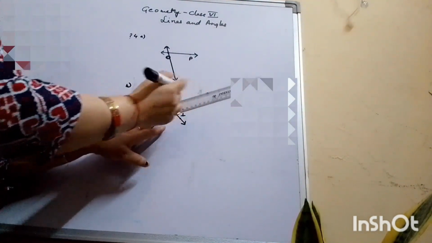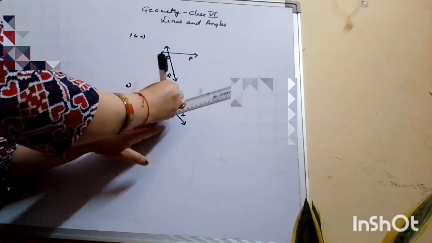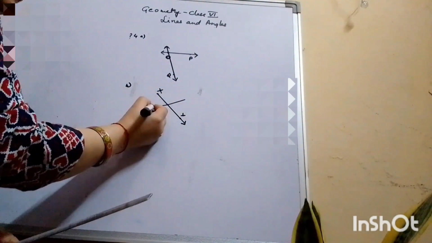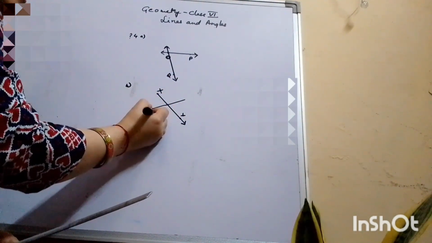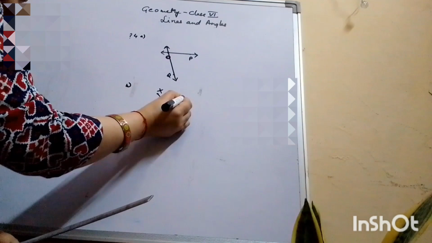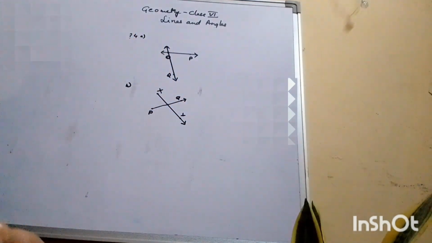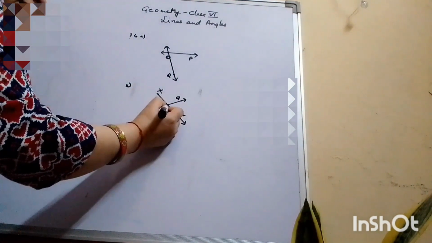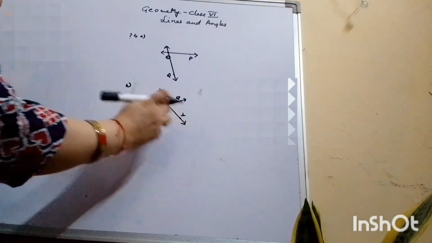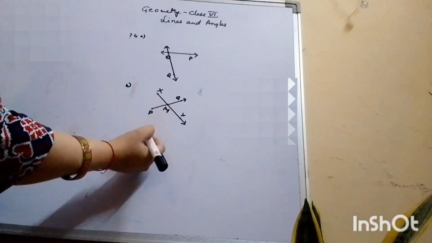Then we make another ray with endpoint P, and the other point is Q with arrow at the other end. So XY and PQ intersect at M. So we mark the point where they are meeting or crossing each other.